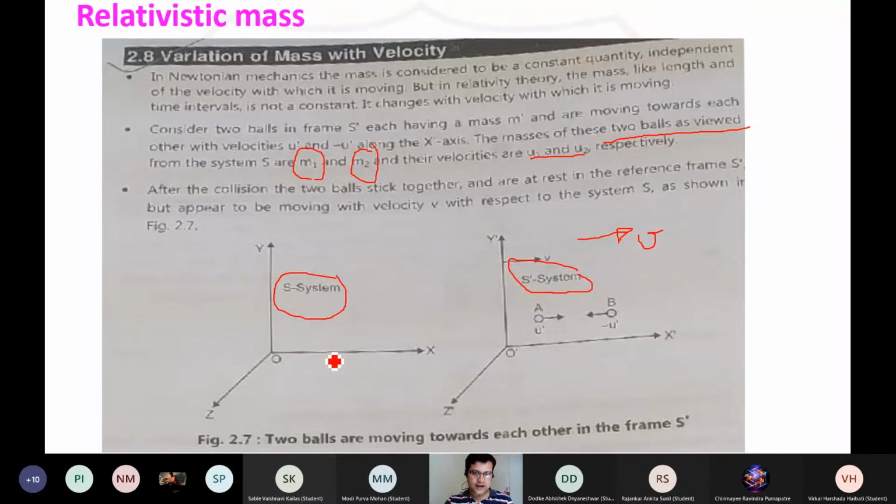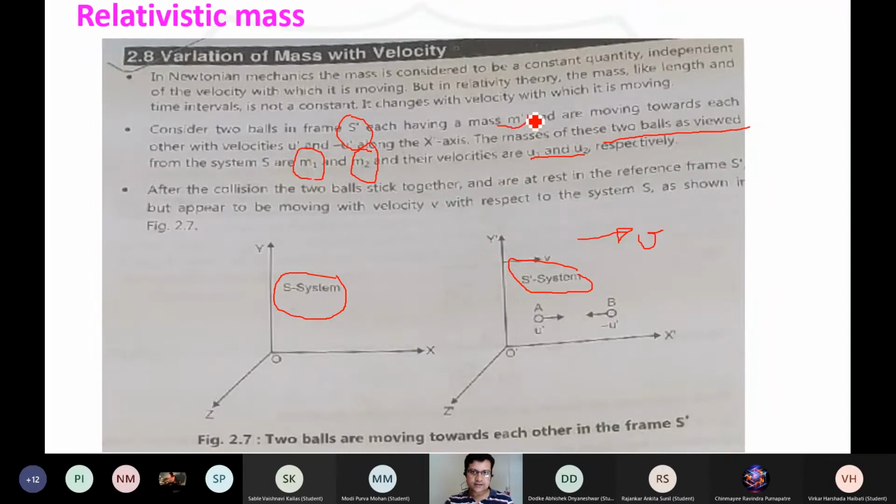This means the observer at the S frame, the stationary frame, sees that the moving masses are m1 and m2, and their velocities are u1 and u2. But in the moving frame, the S prime frame, we consider the mass of such a system as m prime.